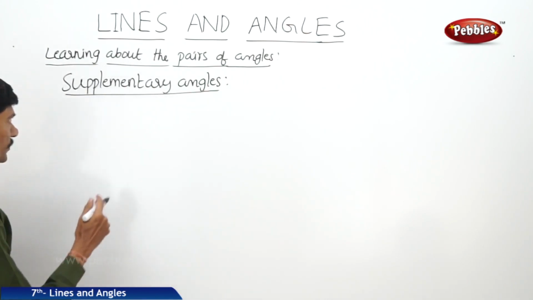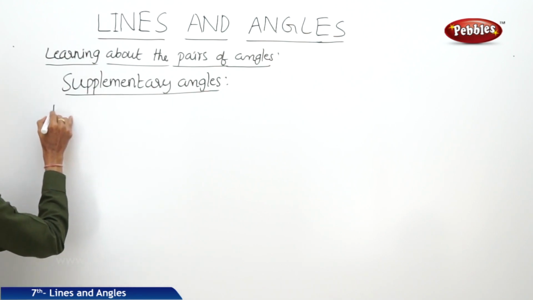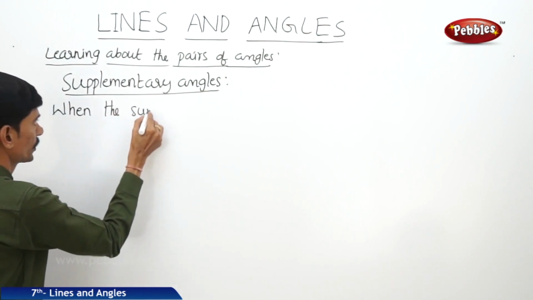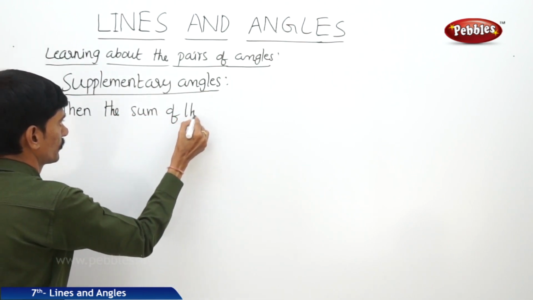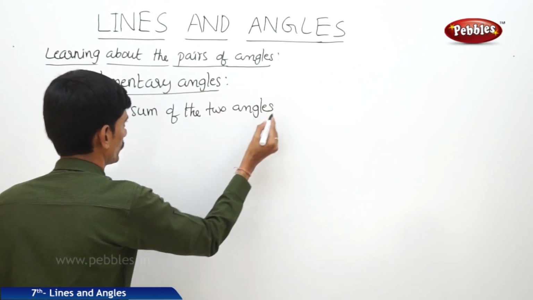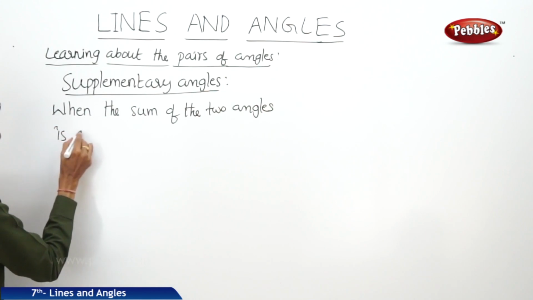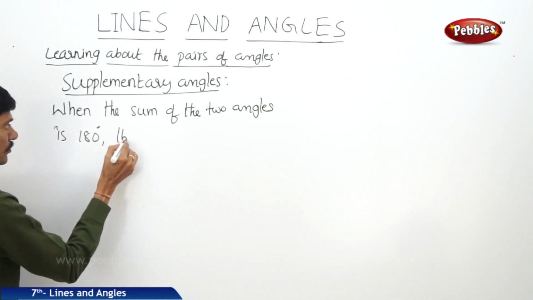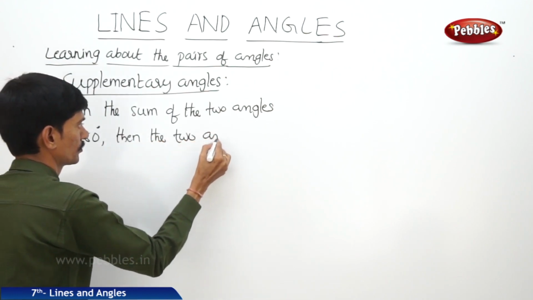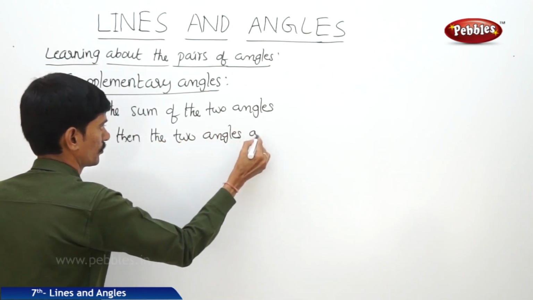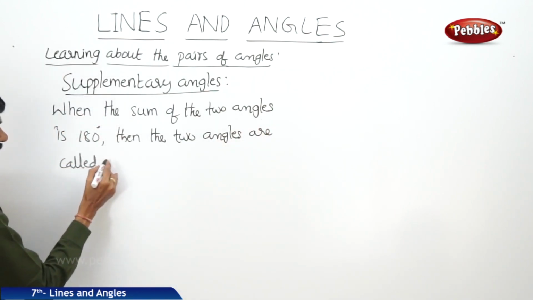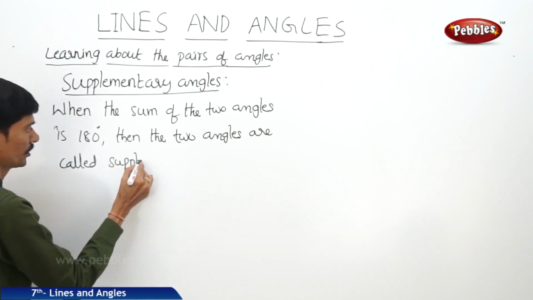So we can define the supplementary angles as: when the sum of the two angles is 180 degrees, then the two angles are called supplementary angles.